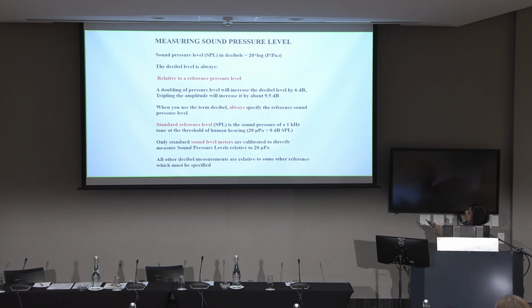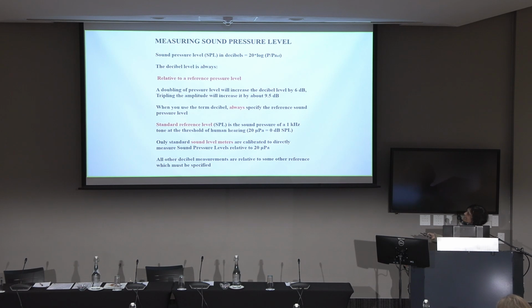And this is just a little rule of thumb, which comes from this formula. If you double the sound pressure level, the decibel level will go up by 6. And if you triple the amplitude, it'll be very close to about 9.5. So basically, when you see something has gone up by 6 dB, it's double the amplitude. And when something has gone up by 10 dB, it's about 3 times the amplitude.